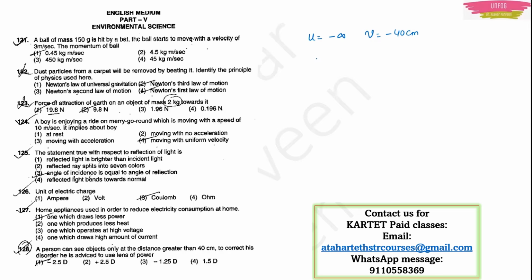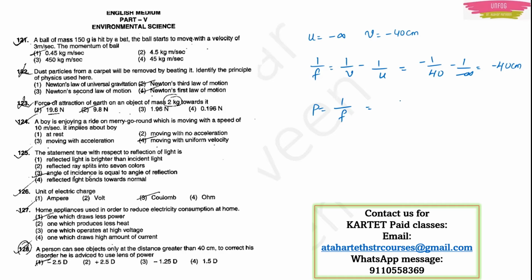And then you use this lens formula, 1 upon f is equal to 1 upon v minus 1 upon u. F is the focal length. Why do we want the focal length? Because we know that the power is 1 by focal length. If I want to find the power, I need the focal length. If I want the focal length, then I have to use this formula for a concave lens. It will be minus 1 by 40 minus 1 by minus infinity. This will give you minus 40 centimeter.